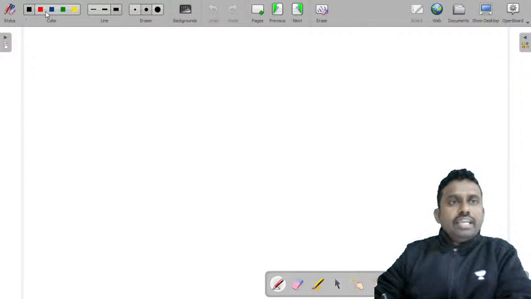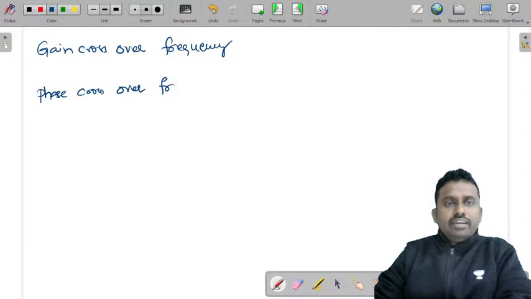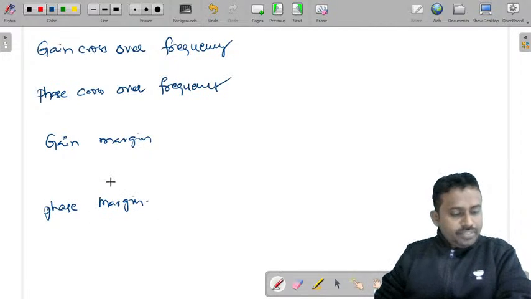First I'll just roughly revise gain crossover frequency, phase crossover frequency, which you have already learned previously, gain margin and phase margin.